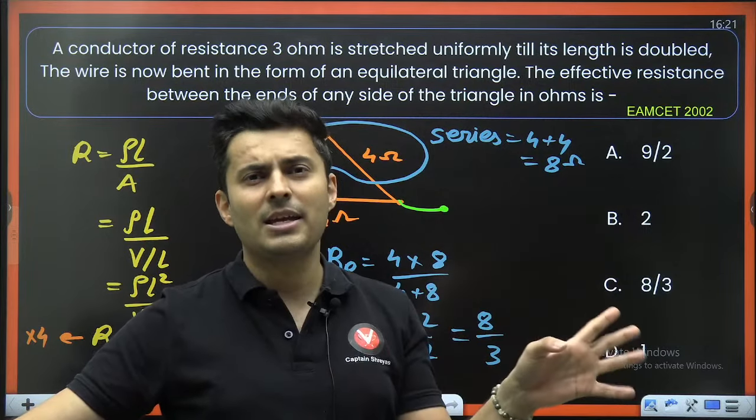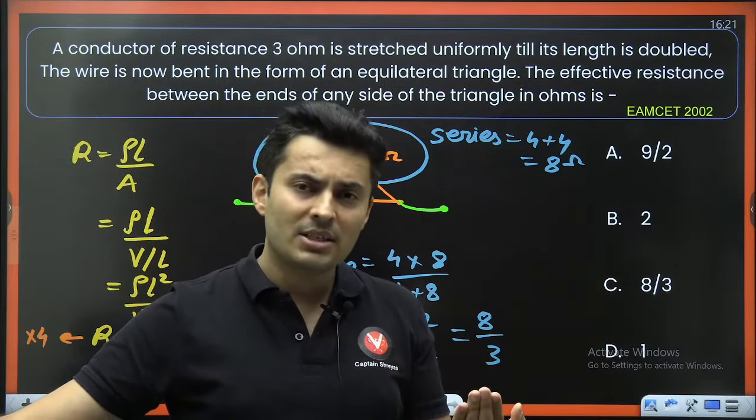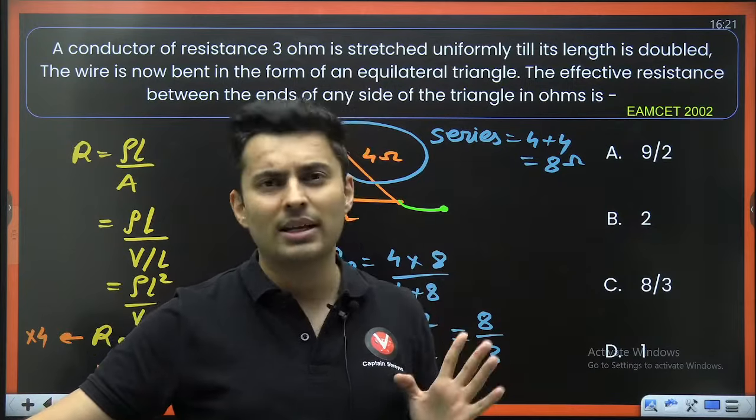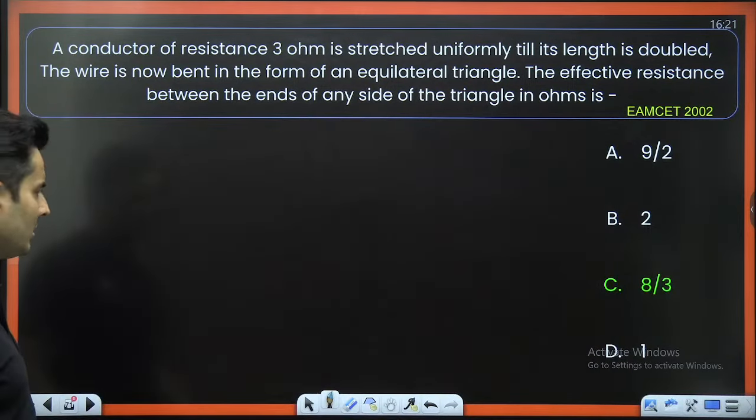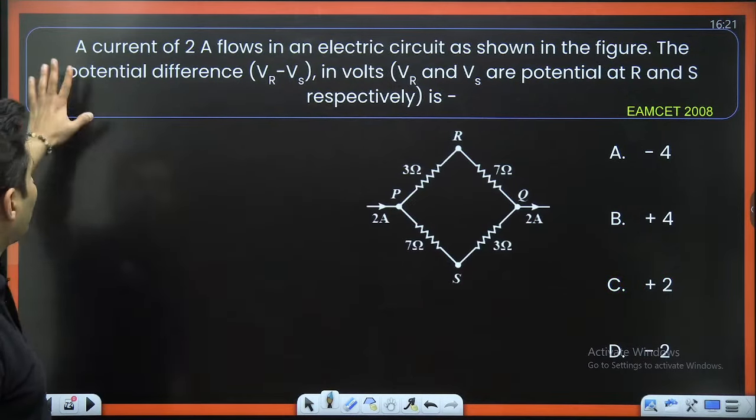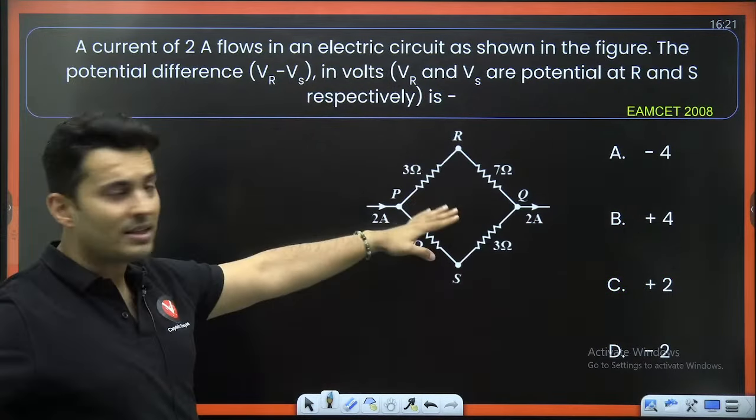Things were not there in JEE Mains, and if it is there in EAPCET or any other exam, watch my very old classes. That is properly done. Okay, you can watch it. It's all there in English. It's all there recorded. Okay, a current of 2 amperes flows in this circuit as shown.